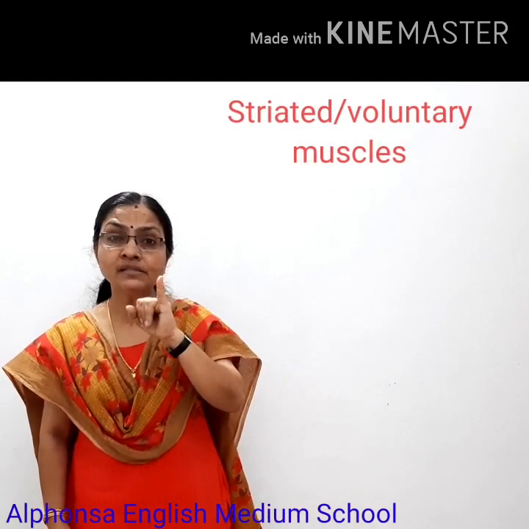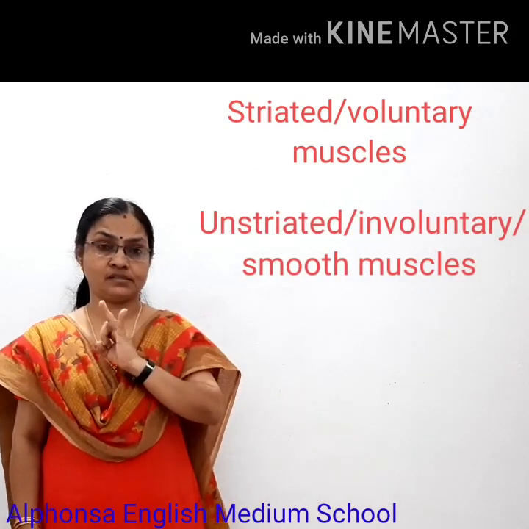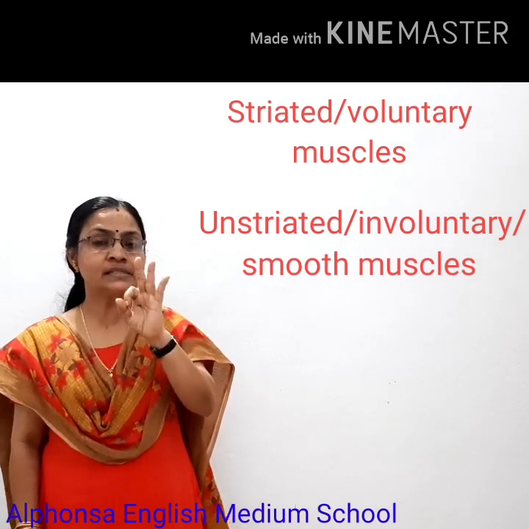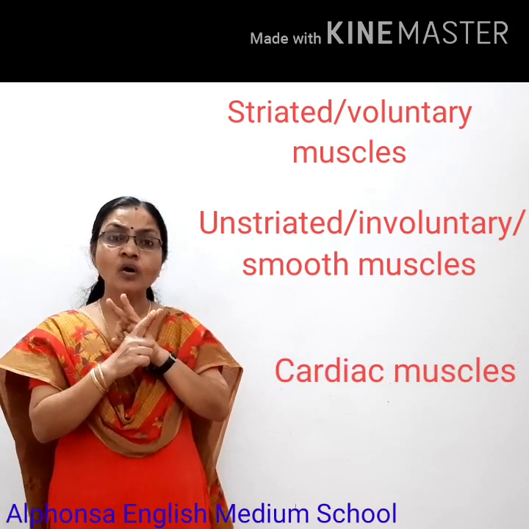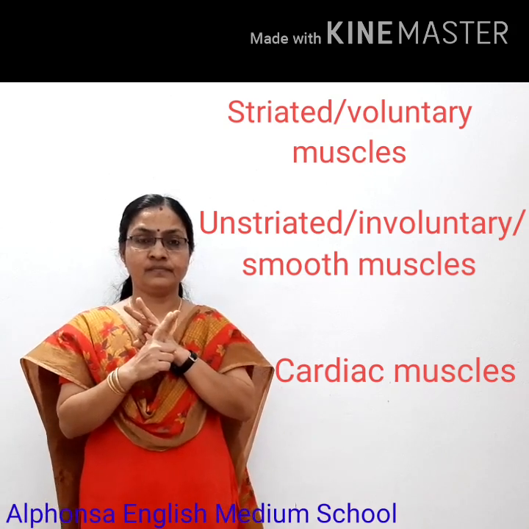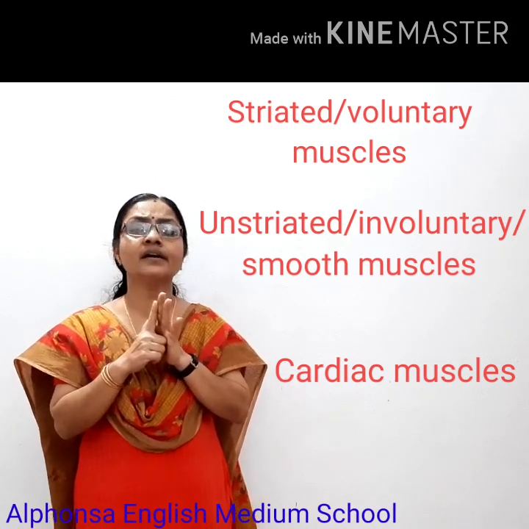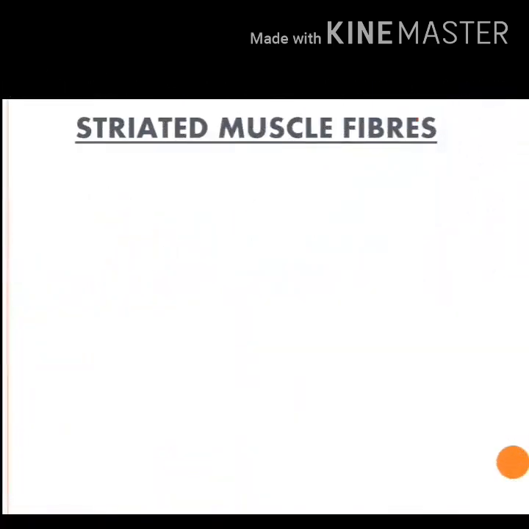Striated muscle or voluntary muscles, unstriated muscle or involuntary muscles or smooth muscles. And third, we will be discussing the cardiac muscle. Striated or voluntary muscles, unstriated or involuntary muscles, and third, cardiac muscle. Clear? Next, we will be discussing the different types of muscular tissues.